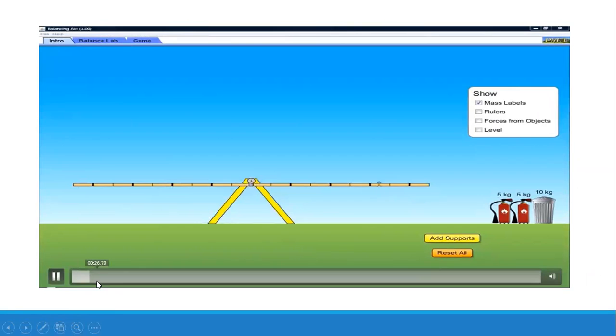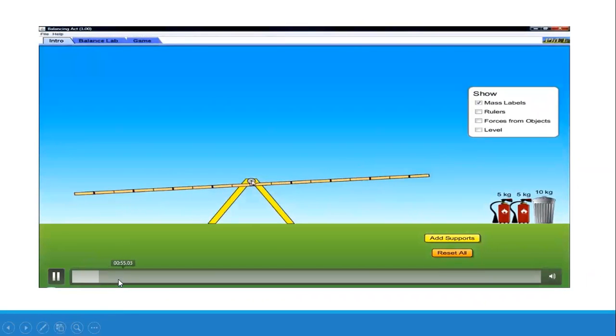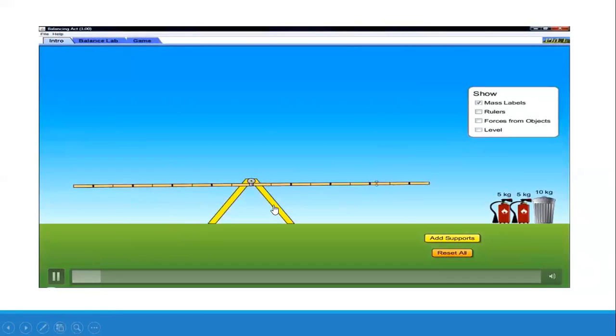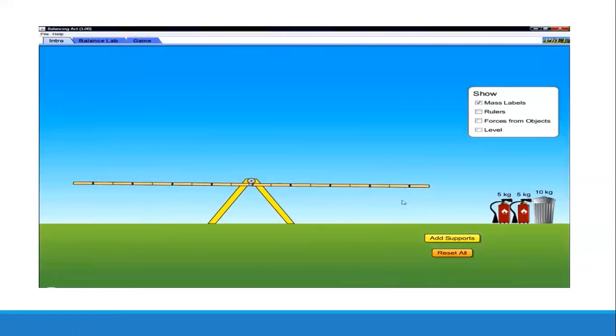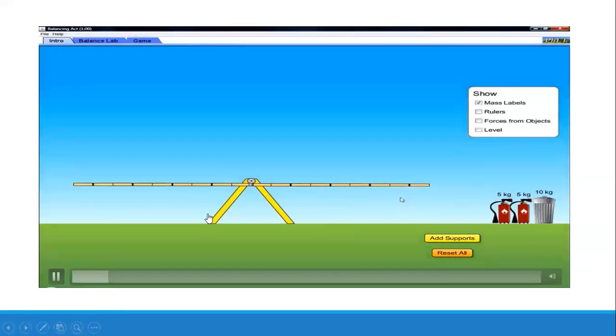If the rule is disturbed on either side, it will come back to its original position. So the rule is balanced, as its clockwise moment is equal to its anti-clockwise moment.